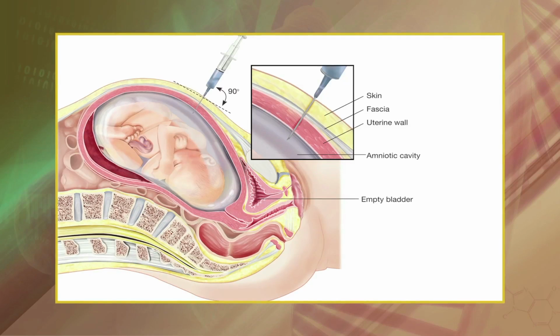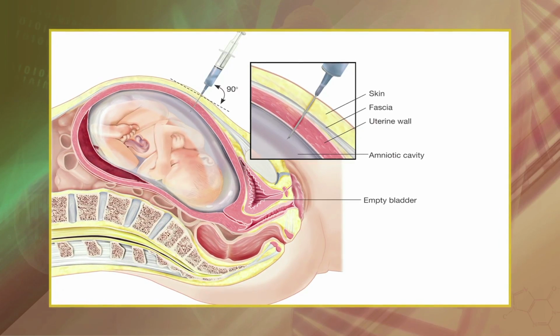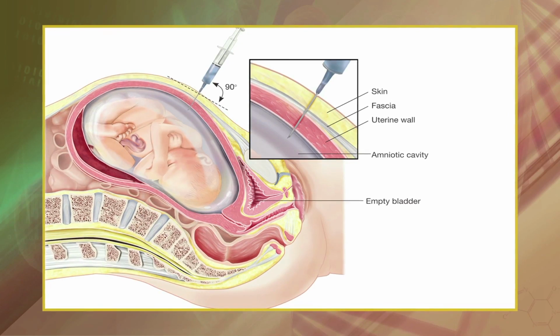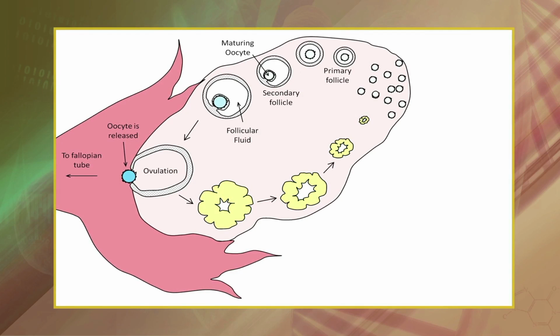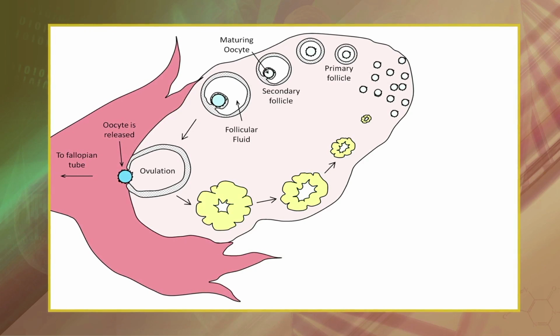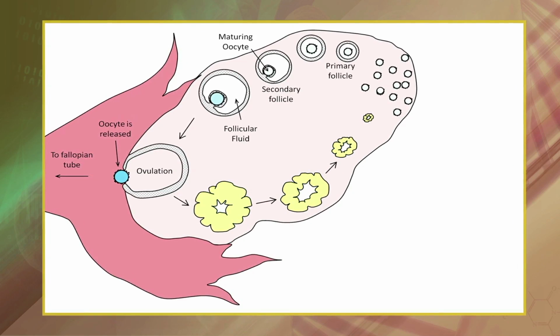Maternal age. When a mother will be 35 years of age at delivery or older, she may be referred for genetic counseling or for prenatal diagnosis, such as an amniocentesis because of her age. There is a fundamental difference in the way that eggs and sperm are made. Women are born with all the eggs they will ever have, and they begin to mature during puberty. Over time, there are fewer and fewer eggs available in the ovaries. If a woman is 35 years old, the eggs in the ovaries are also 35 years old.